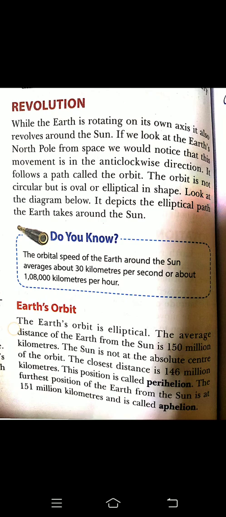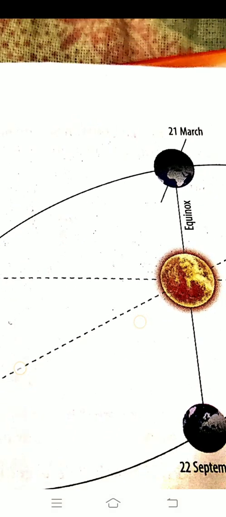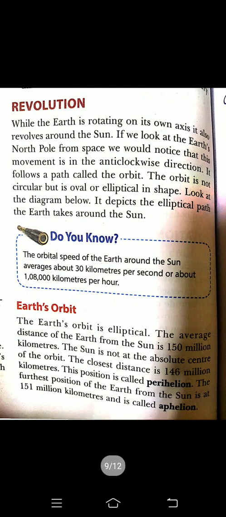What is the elliptical shape? Elliptical shape, beta, is like an egg. Have you seen the shape of an egg? It's not a circle, it is an elliptical shape like this. Have you seen this in a picture? Yes, this is the elliptical shape. So the orbit is not circular but is oval or elliptical in shape.